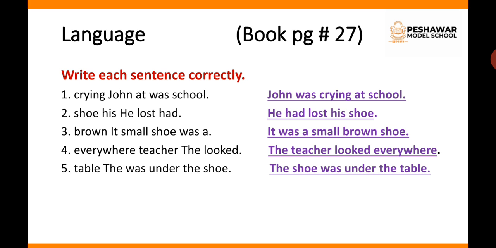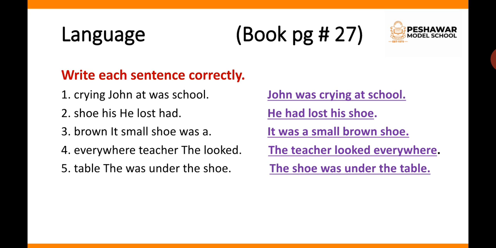Then language exercise on page number 27, write each sentence correctly. You can see the words in the sentence are in jumble form. The words are given but they are not kept accordingly. You have to place the words correctly and complete the sentence. Number 1, crying John at was school. The correct sentence is John was crying at school.